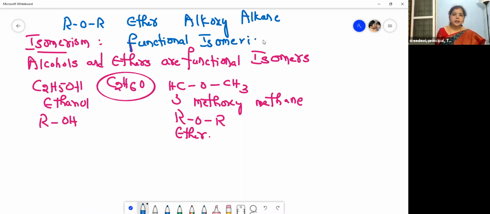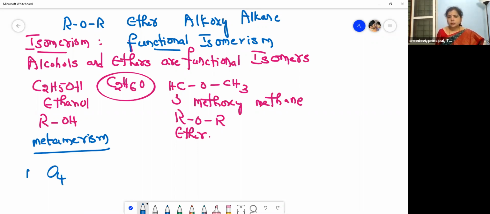Now the next one is, so they show metamerism. What is it? Metamerism. Okay, so what is that? Let us see. I will write a molecular formula. C4H10O. So how many carbons, children? 4 carbons, isn't it? So I will write the metamers for this molecular formula.